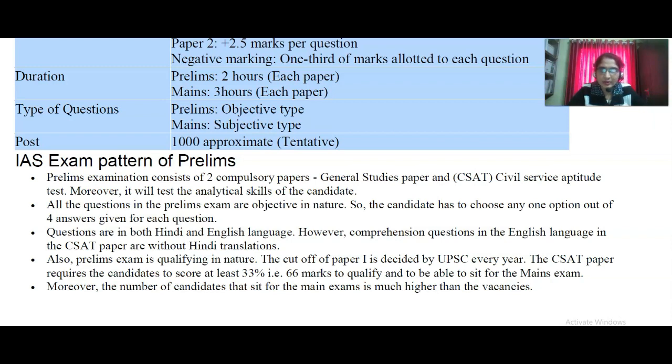This year it is 0.33, that is 1/3 marks. The CSAT paper requires candidates to score at least 33%. The CSAT paper is a qualifying exam, and you must get 33%, that is 66 marks out of a 200-mark paper, to qualify and be able to sit for the main exam. The number of candidates